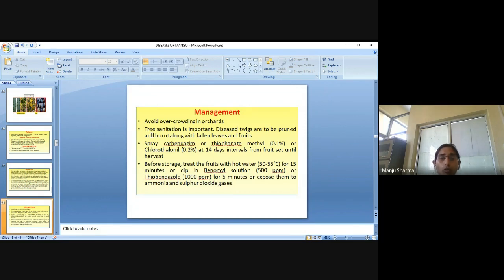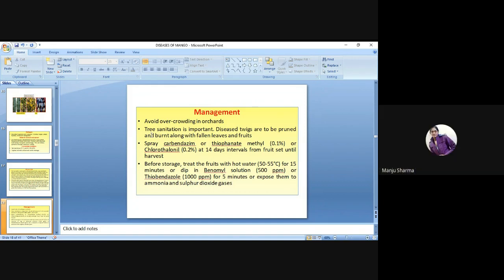So tree sanitation is important. Diseased twigs are to be pruned and burned along with fallen leaves and fruits. That is good management practice. If any part is infected, then firstly we have to remove that particular part.